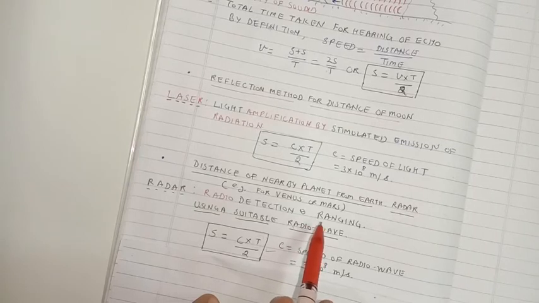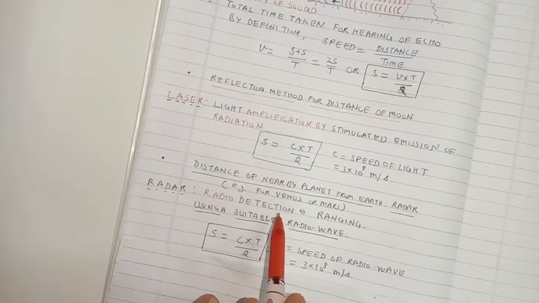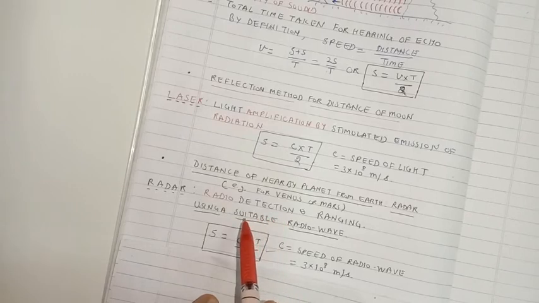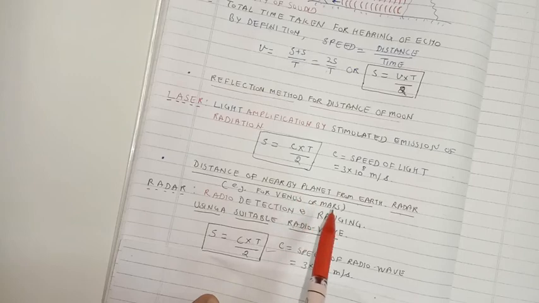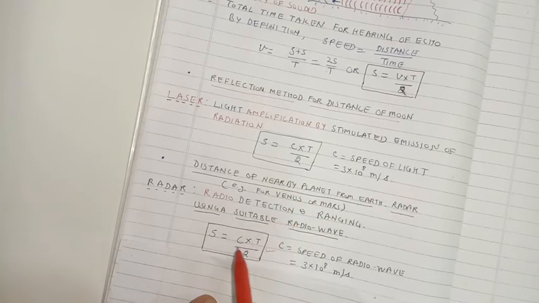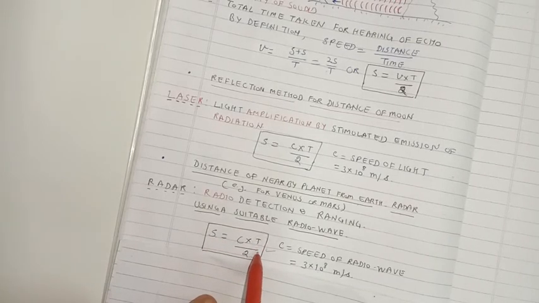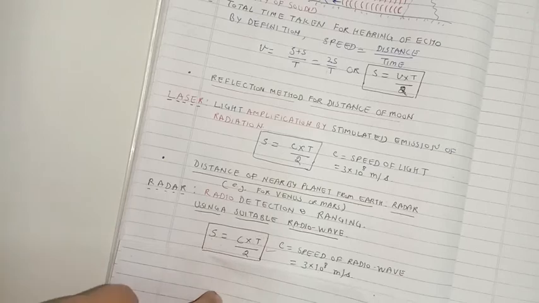It suffers reflection from the surface of the aeroplane and is again received by the radar system. The total time taken for the radio wave to travel towards the aeroplane and come back is noted down. So using the same formula, s is equal to c into t by 2, we can find the distance of that aeroplane from the radar.